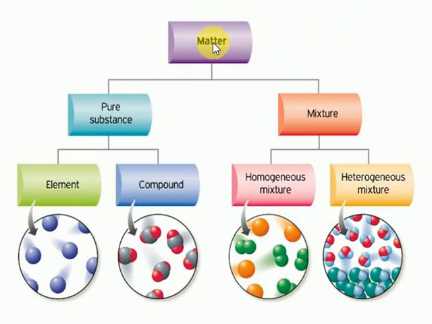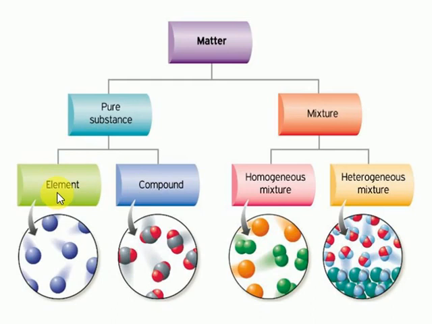So matter has been classified into types: pure substances and mixtures, which are impure substances. Pure substances means any kind of matter only made up of one kind of material, either one kind of atom or molecule. Look at this water molecule: here one oxygen and two hydrogens are there. If any matter is made up of only one kind of particle or molecule, then it is considered under the category of pure substances. Clear? These pure substances are further classified into elements and compounds.